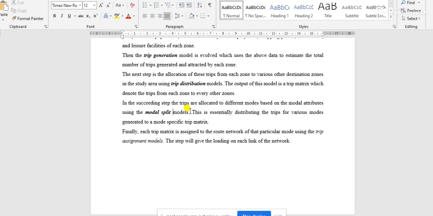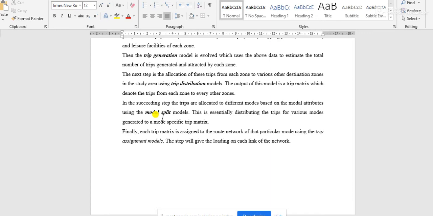These types of modes are available in that area, and people have the power to decide or choose any of the modes from all those available modes.